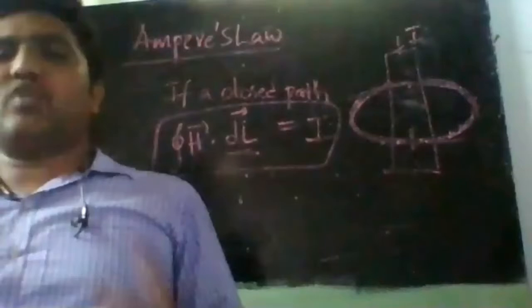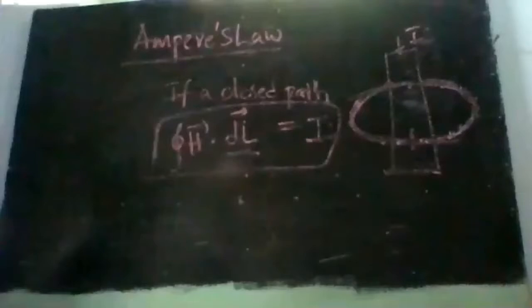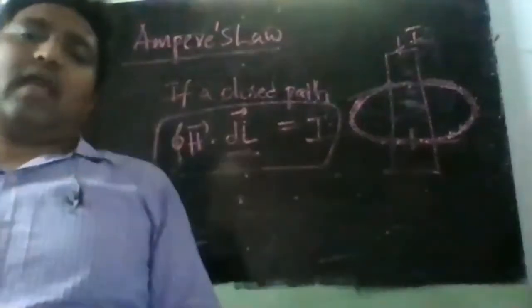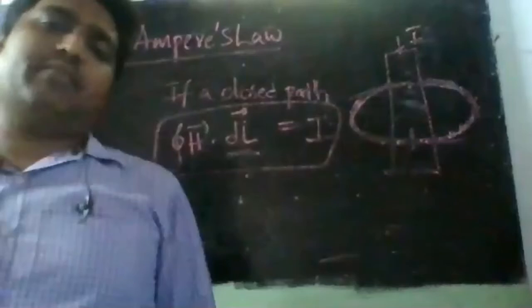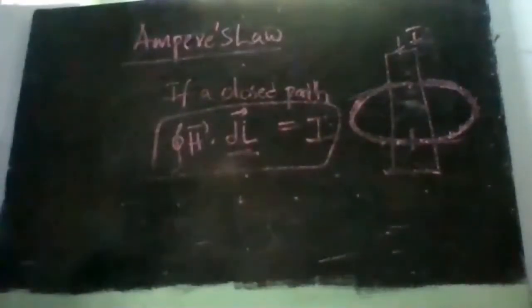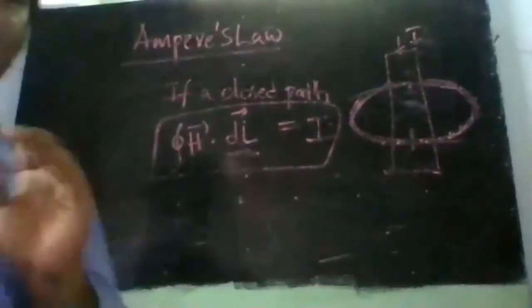Why? Because it doesn't matter what type of conductor it is. You need only the current passing through the conductor. If I know the current I passing through the conductor, then I can take a closed path around this conductor and calculate the magnetic field intensity using this formula. Clear? Understood? I hope this is clear. I will repeat again, don't worry.